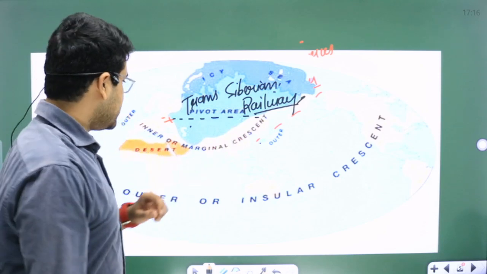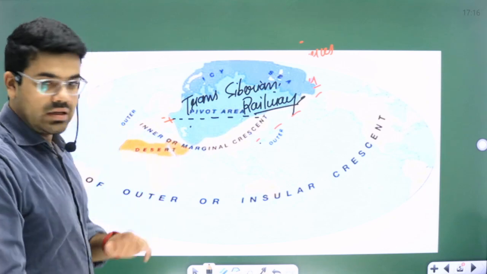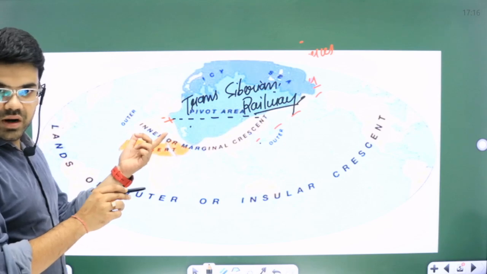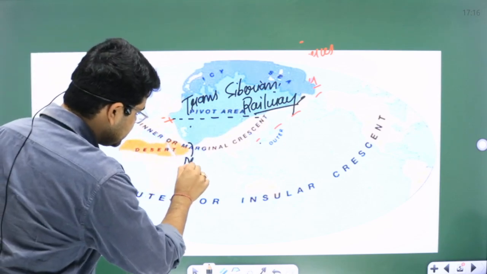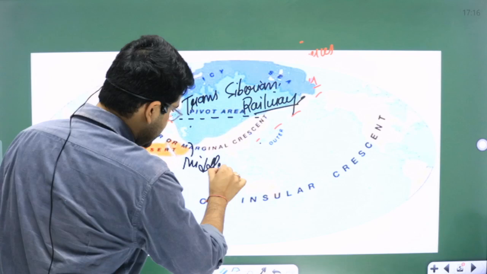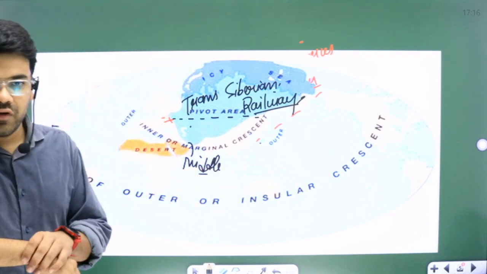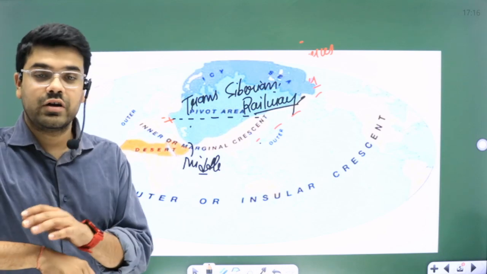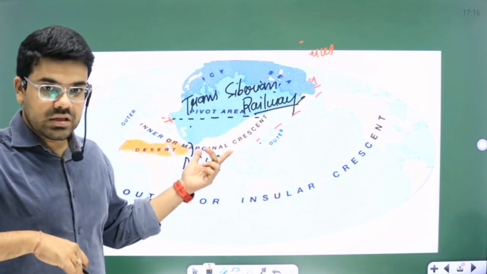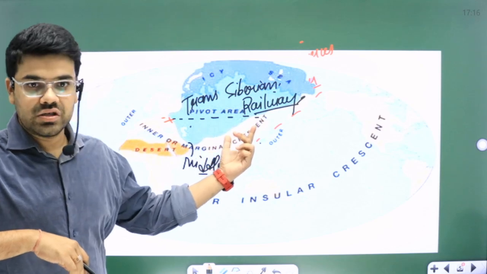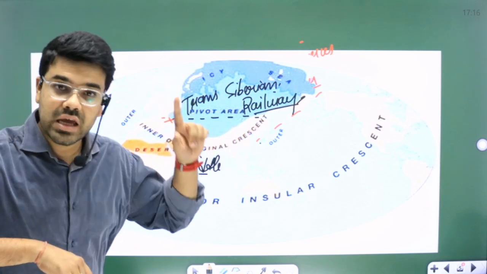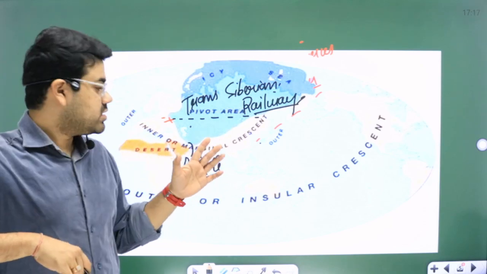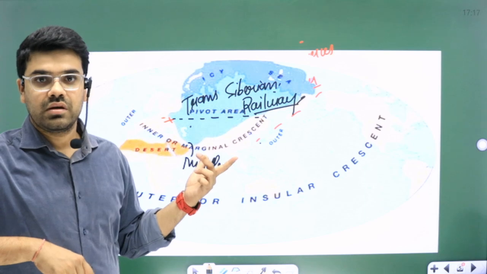Now the second area that he demarcated is the Inner Crescent. What are the regions of the Inner Crescent? The western part of Europe, the Middle East, Israel, Iraq, Iran. War is going on. Hamas confrontation is going on with Israel. Hezbollah confrontation is going on. The Indian region, the Indian Ocean region, and the Chinese region. Okay, this is the same place that Spykman said. This is the same place that Spykman said is the Rimland.